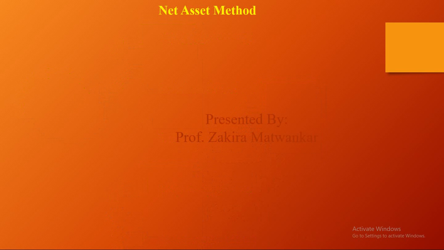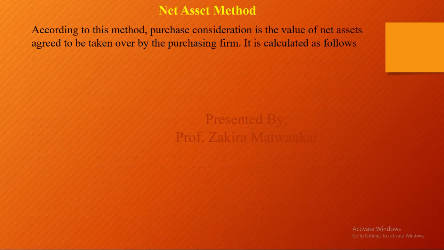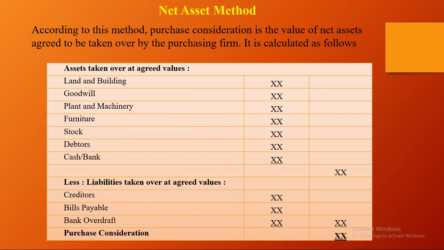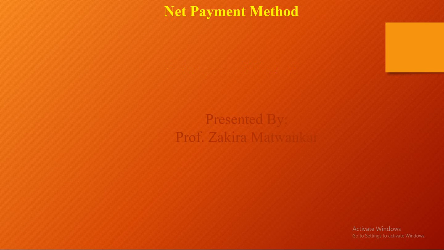Now, what is the net asset method? As we already know, we did it in amalgamation. According to this method, purchase consideration is the value of the net assets agreed to be taken over by the purchasing firm, and it is calculated as a formula. See, this is the formula. Whatever the agreed value of assets taken over, we have to deduct from it the liabilities taken over at the agreed value, and whatever amount we get is your purchase price, your purchase consideration.